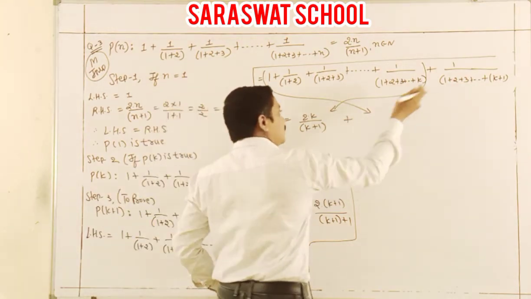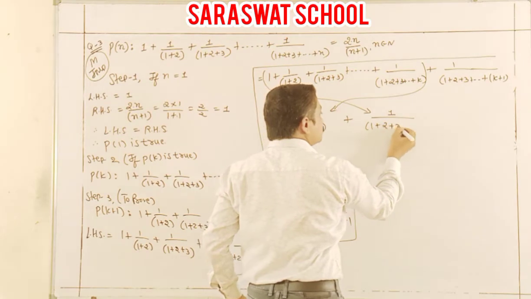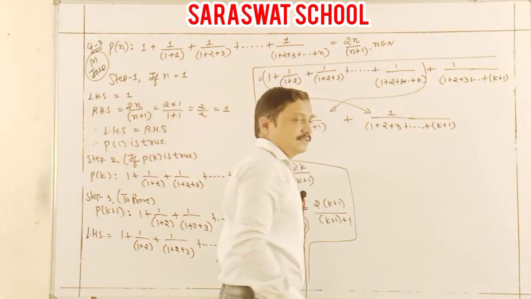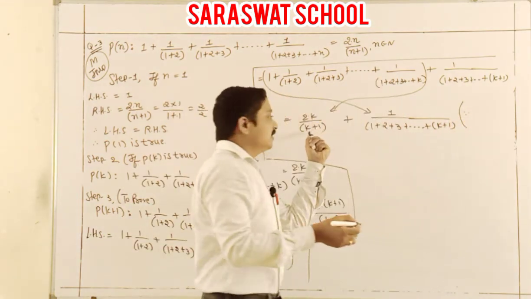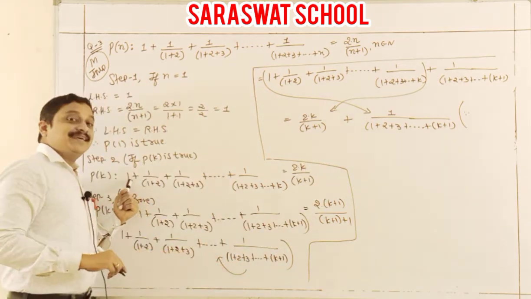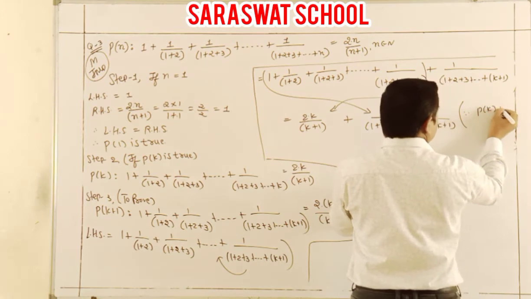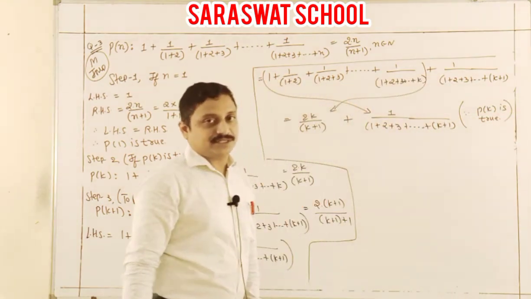And this as it is I copied: 1 plus 2 plus 3 plus K plus 1. And the reason why I have written this is because I utilize step 2. So I just mentioned it because Pk is true, and that is my first step.